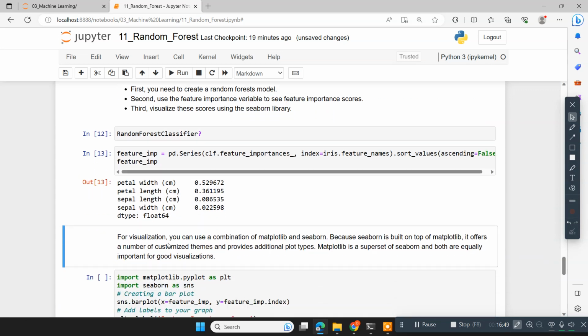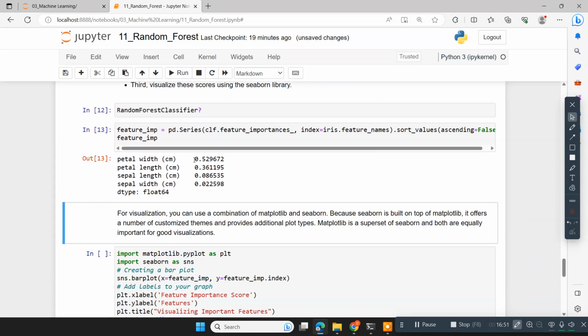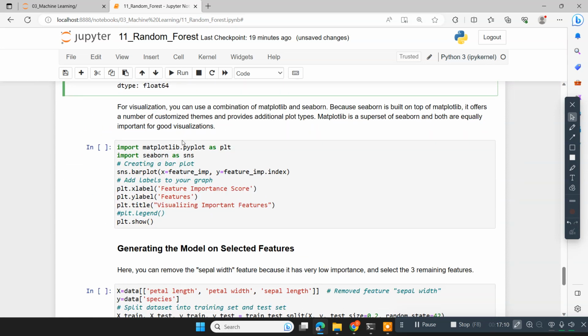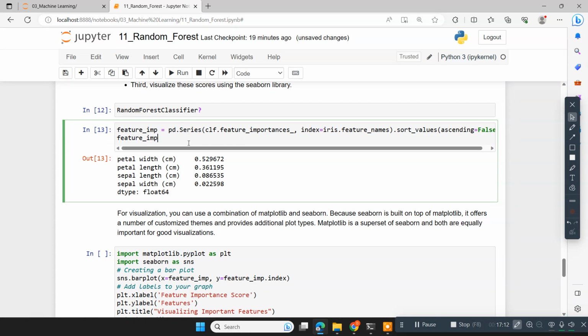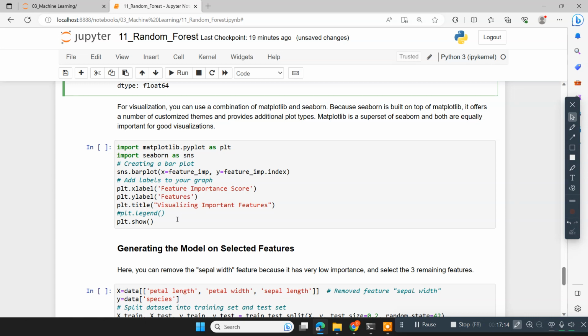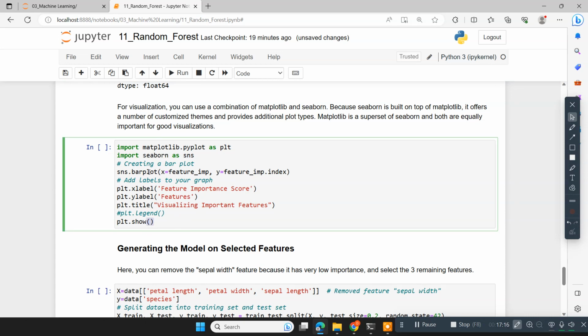You can see petal width has the highest feature importance, 0.52. Next is petal length, 0.36. Next is sepal length, 0.08, and the least important feature is sepal width, 0.02. After having this, I just want to display the feature importance with the help of a graph. Which graph is that? A bar plot.